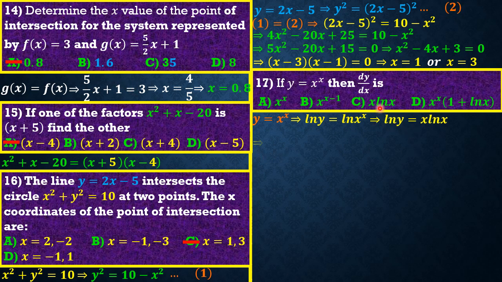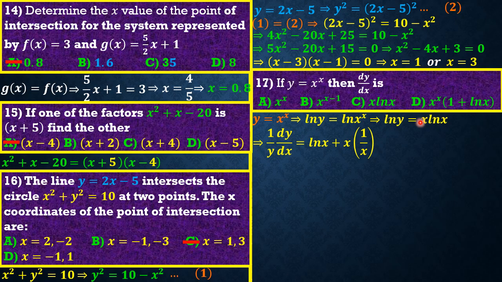If we differentiate both sides, differentiating ln y, we are going to have 1 over y, but since we are going with respect to x, we are going to have dy by dx. Then for x ln x, we have to apply the product rule of differentiation, which simply means that we differentiate the first, keep the second constant, plus differentiating the second while keeping the first constant.